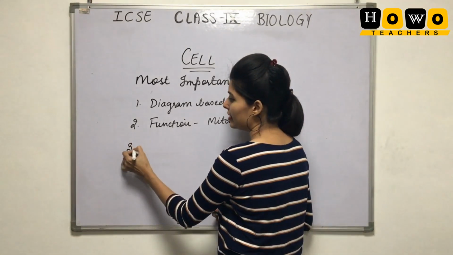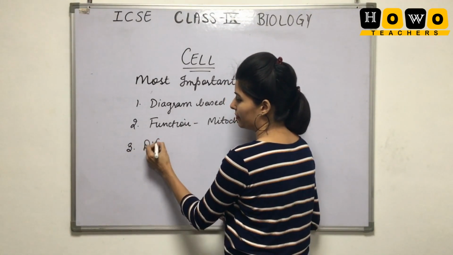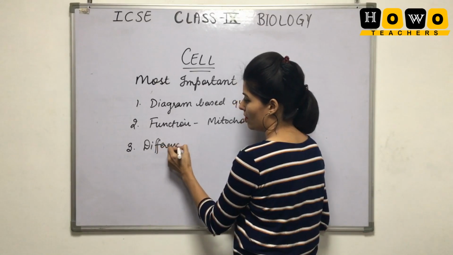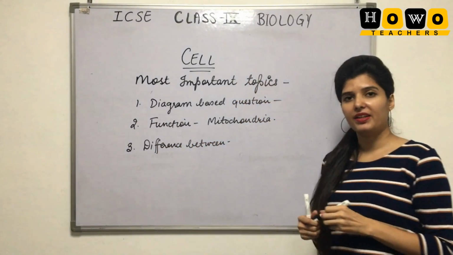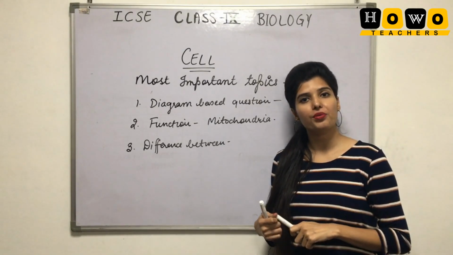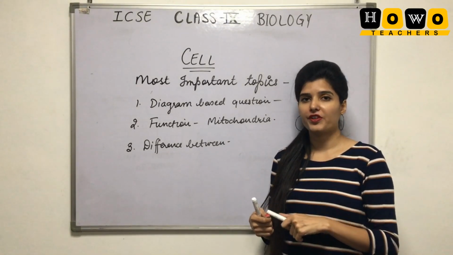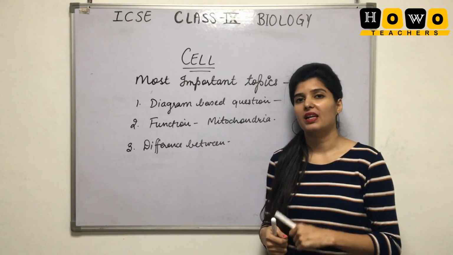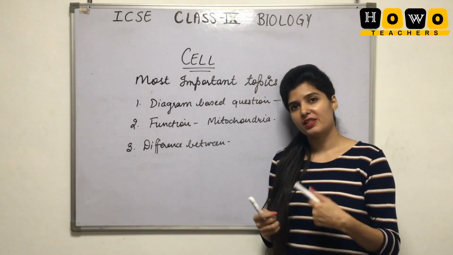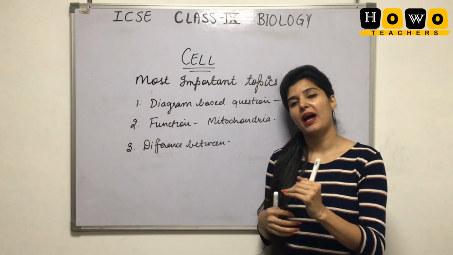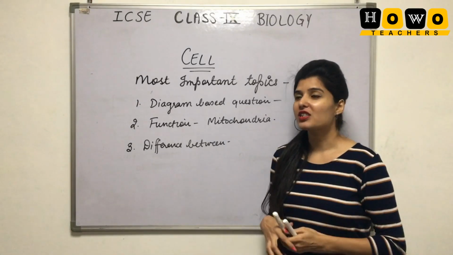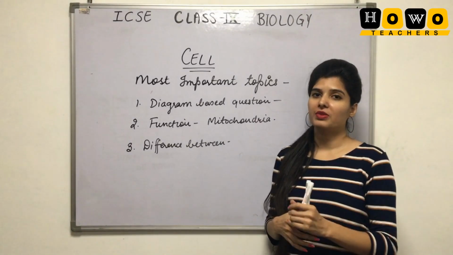And the third part here is the difference between. Either it can be the difference between prokaryotic and eukaryotic cell, or the difference between plant and animal cell. Whenever a person is setting the paper, these kinds of questions are every time at the top of the list. So these were a few important questions from the chapter.